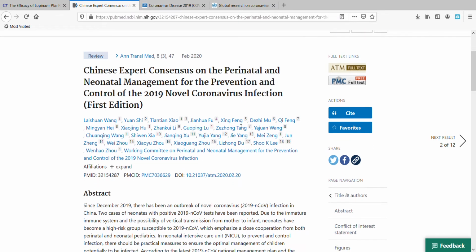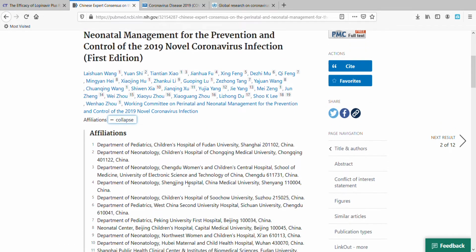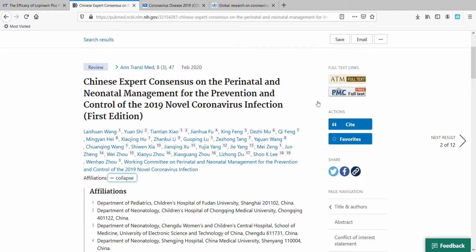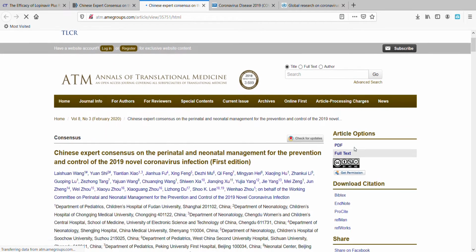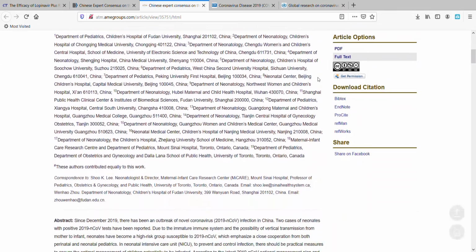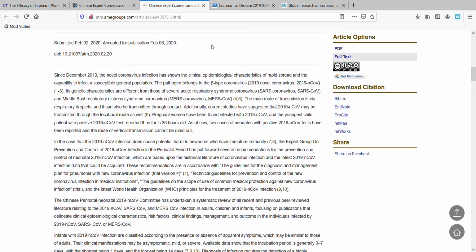So you click on this, you can get all the authors' names and their affiliations or where they work. Okay. Lots of neat things you can do here, but what's great here is if the article is available for free in full text, you can click on it here and you can get to it. And here it is. And you can download it in PDF. That's all there is to it.